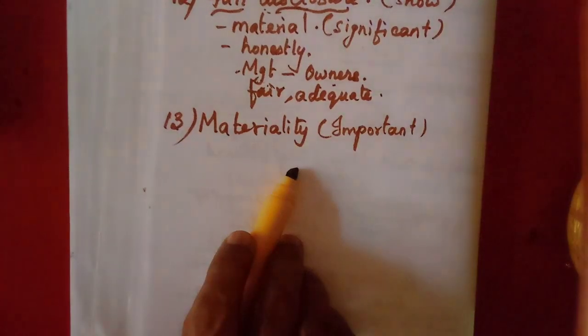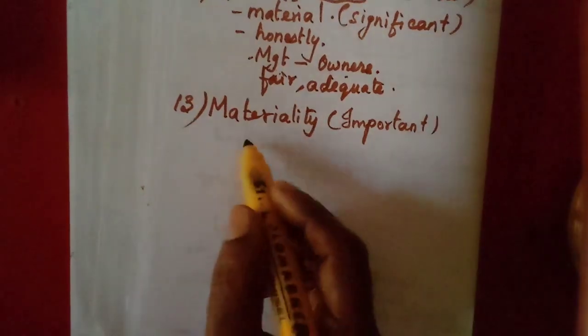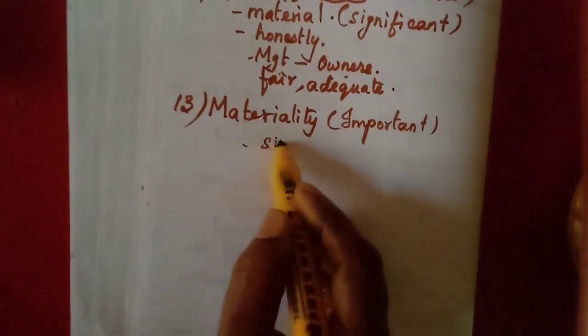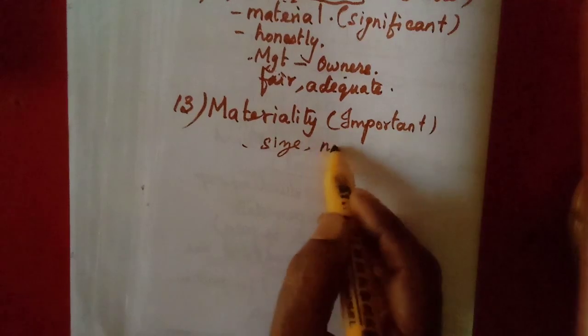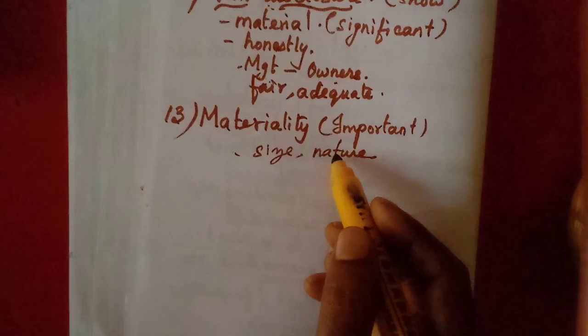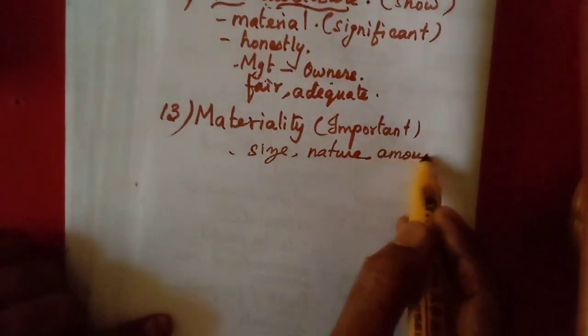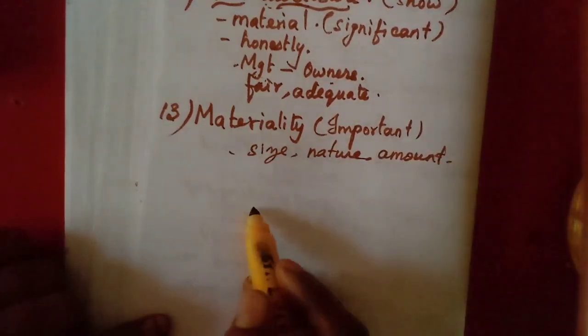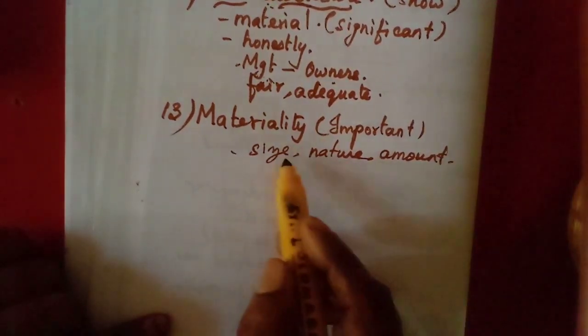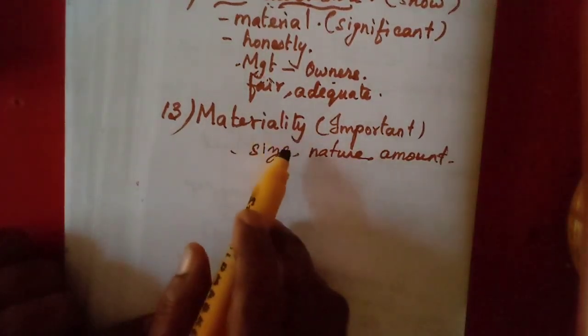In the same way, materiality depends upon the size of the organization or the nature of the information, the nature of the organization. Then sometimes the amount involved: I told you, 5 rupees, no need to show that. All these factors make materiality vary.